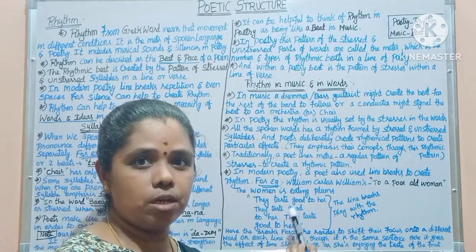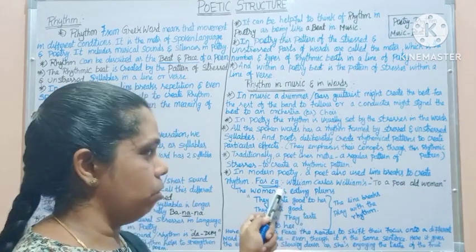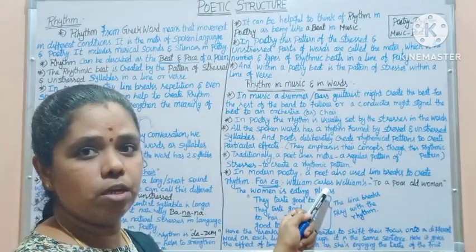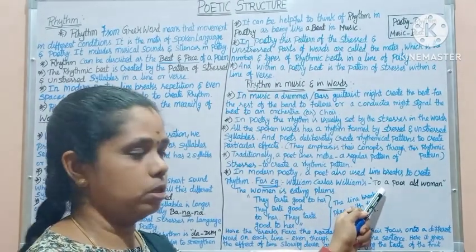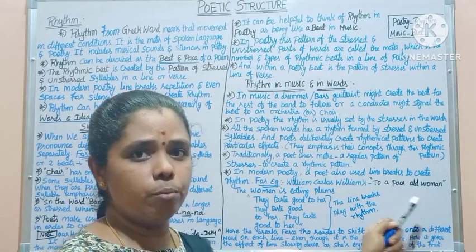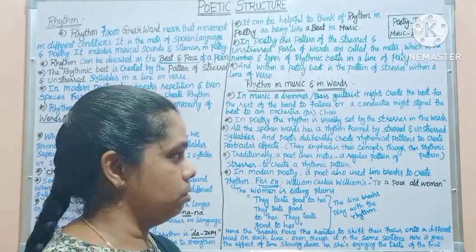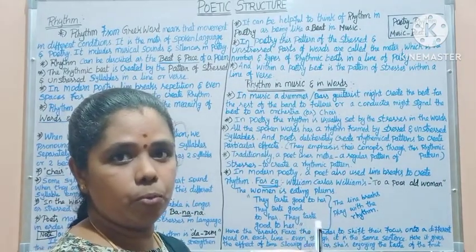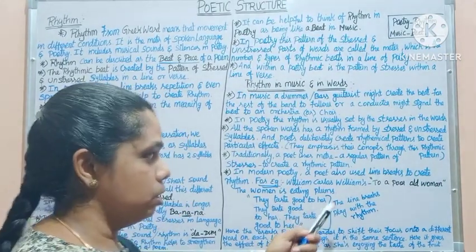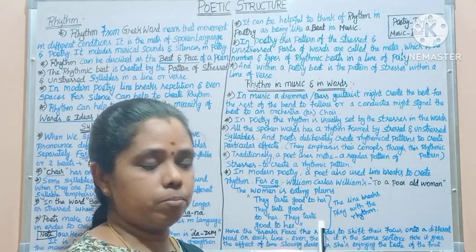Then in modern poetry, poets also use line breaks to create a rhythm. We can see line breaks at play in one example, William Carlos Williams' poem To a Poor Old Woman. Here, this old woman is eating plums.